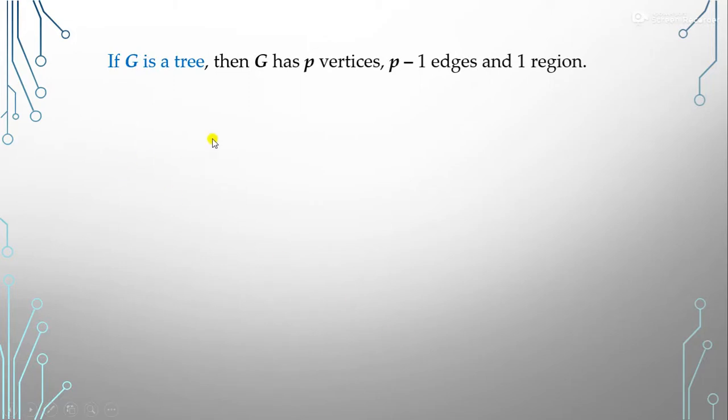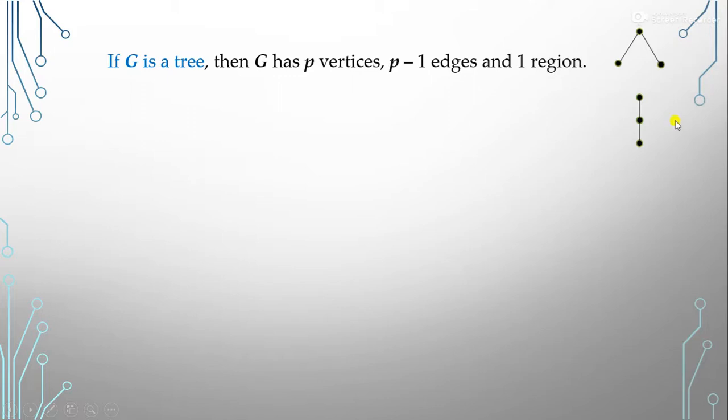First of all, we assume that our graph G is a tree. Now you may not know what a tree is in a graph. Actually, a tree is an acyclic graph, like this, or like this. Here no cycle is there. So this is called a tree graph.